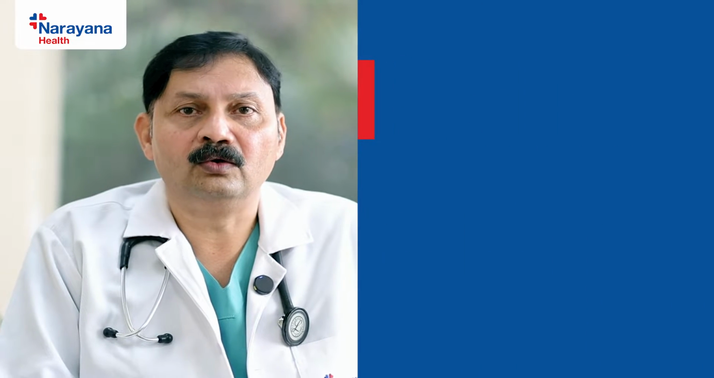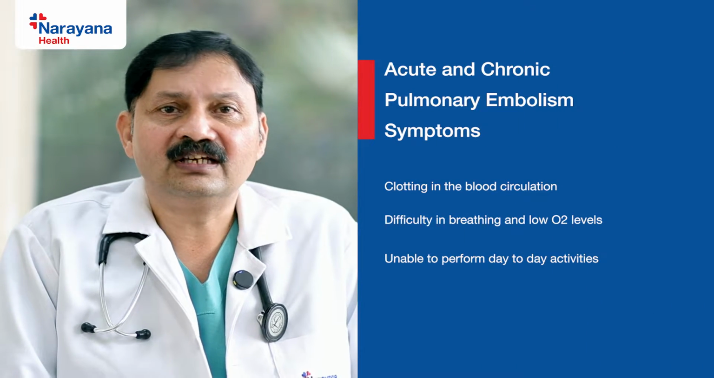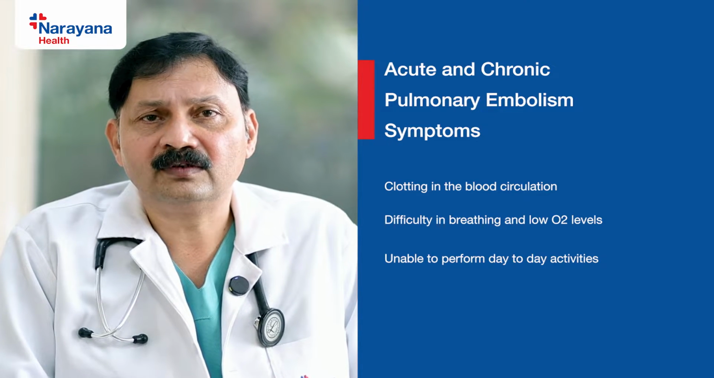Acute Pulmonary Embolism and Chronic Pulmonary Embolism. Acute Pulmonary Embolism is a condition when there is a large thrombus load or a clot load in the pulmonary circulation. Now this can happen due to two main reasons. One, there can be a buildup of clot formation in the legs or the deep veins, which then travels up along the flow of the circulation and then accumulates in the lungs.